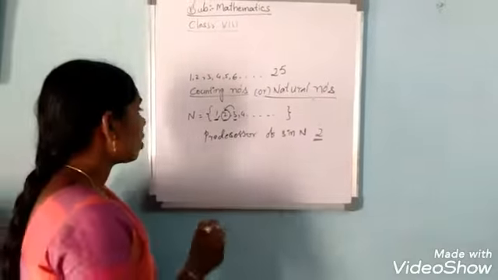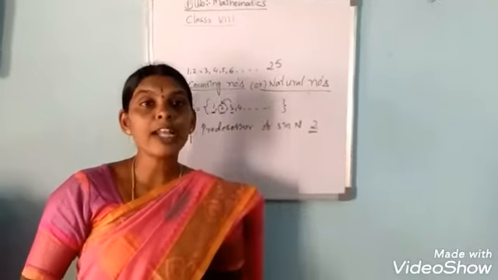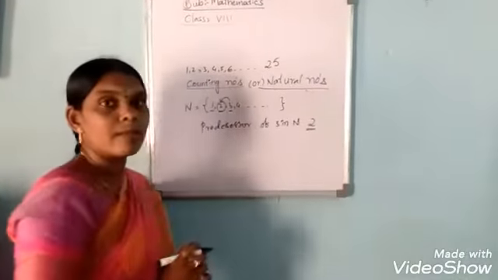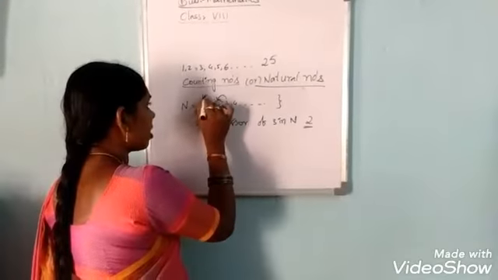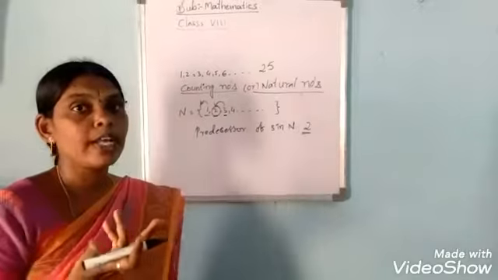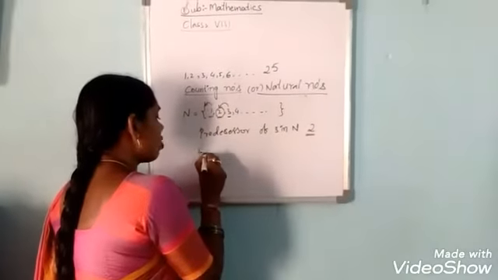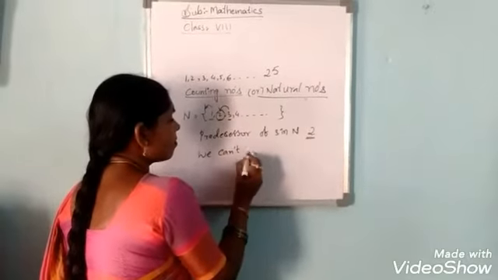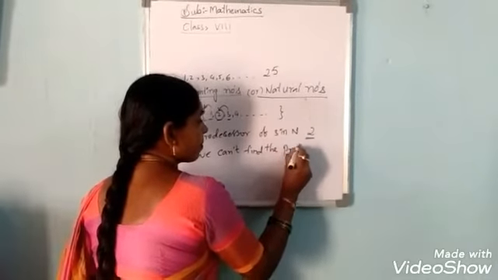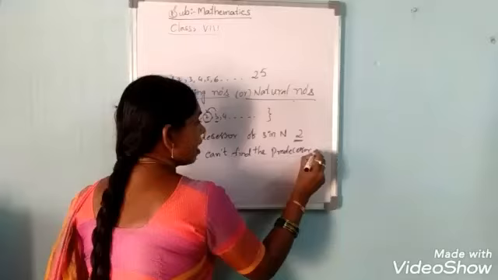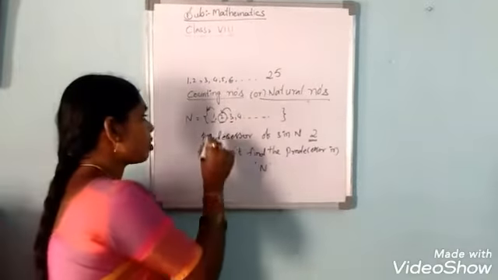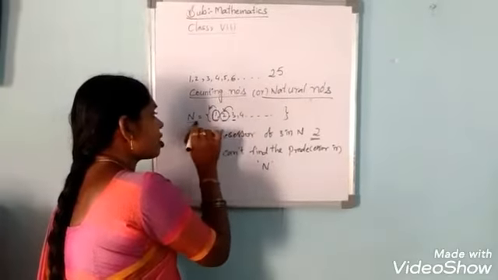In the same way, now tell me, what is the predecessor of 1 in the natural number set? Is there any number before 1 in this natural number set? No, there is no number here. So we cannot find a predecessor. 1 does not have any predecessor in the natural number set.